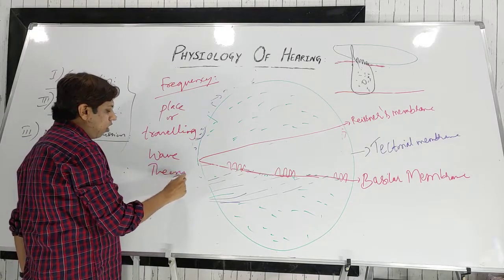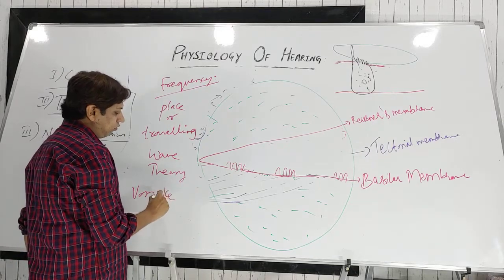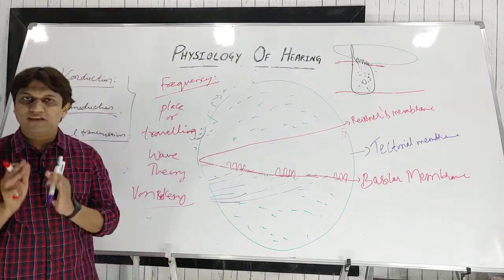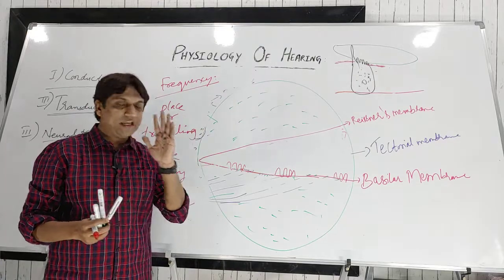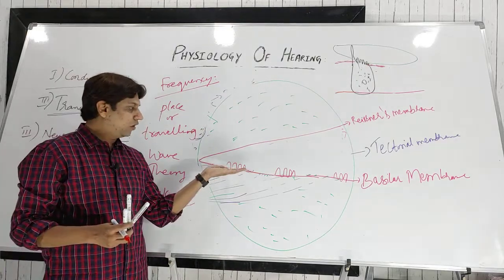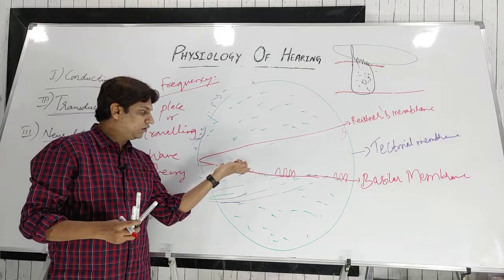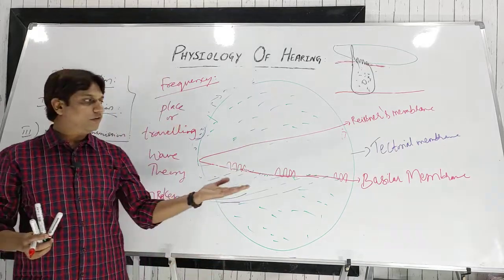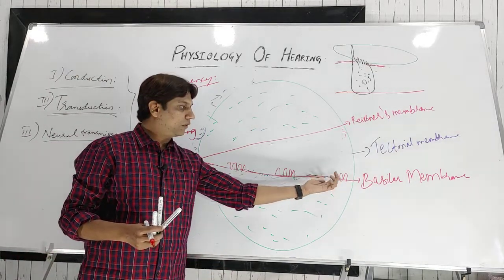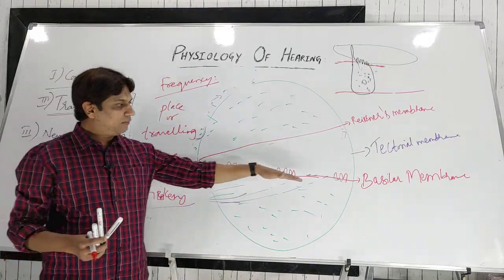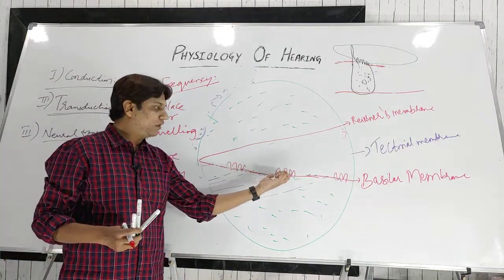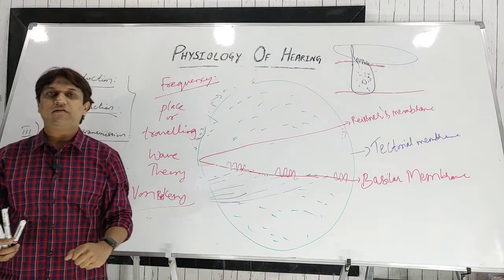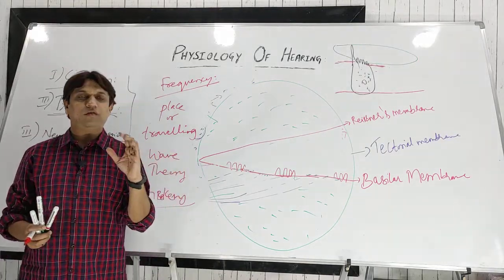It is also known as von Békésy's traveling wave theory. What the place theory says is that high pitch or high frequency sounds cause vibrations of the basilar membrane at the base, whereas low pitch or low frequency sounds cause vibrations at the apex. So the basilar membrane responds to different frequencies at different sites. That is known as the place or traveling wave theory.